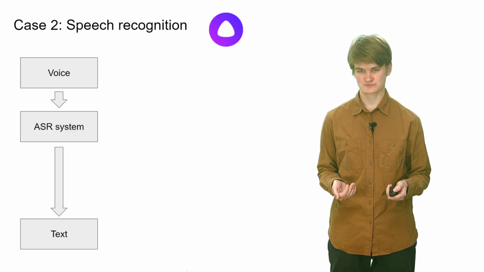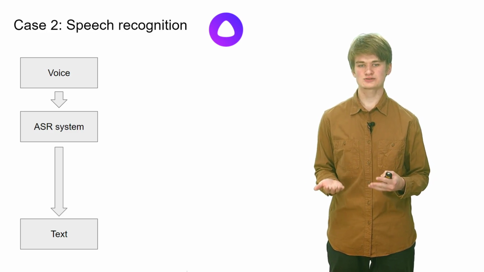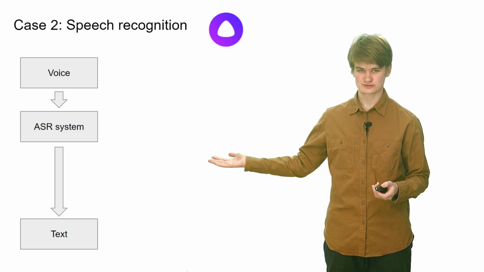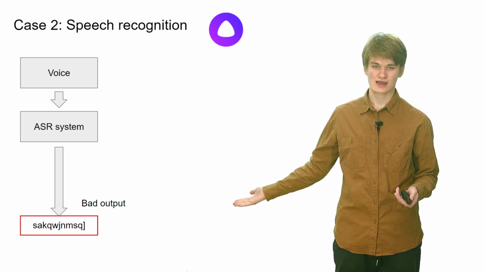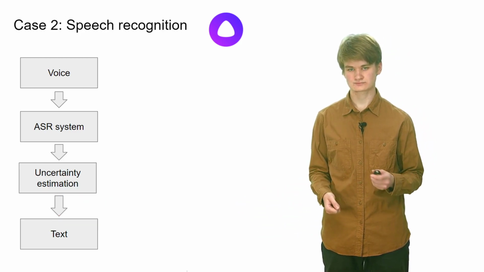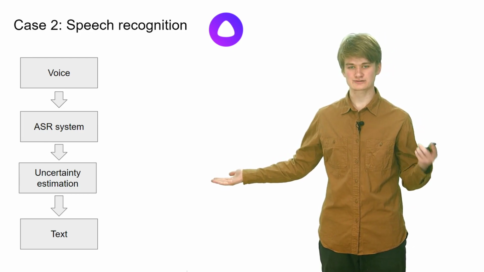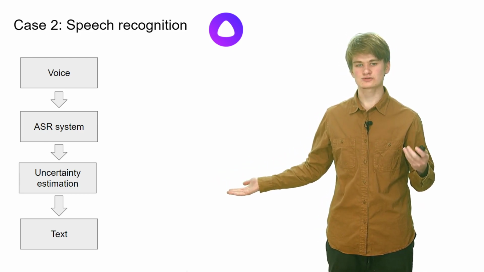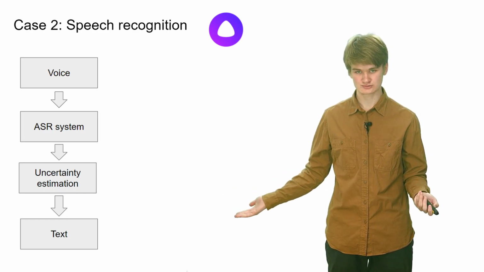Let's move on. The same schema could be used even more smartly by incorporating the abilities of modern data assessment systems, for example, the Yandex voice assistant Alice. It uses automatic speech recognition algorithms to understand human voices. But sometimes the signal is too noisy or out of domain for that system, and it produces bad output. We can install an uncertainty estimation system on top of the ASR system, and this will allow us to understand if the ASR works well and the recognition quality is good.